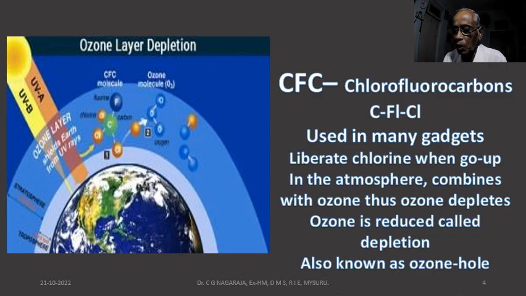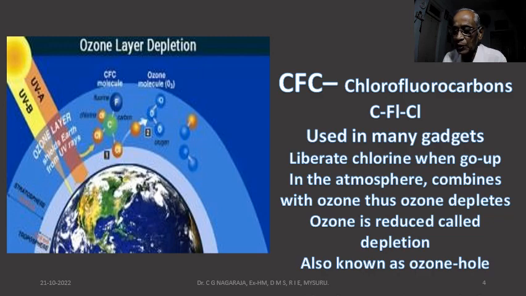It goes up all the way into the ozone layer, and CFC contains, as I told you, chlorine, fluorine, and also carbon. Chlorine and fluorine atoms will break up due to ultraviolet rays, and chlorine and fluorine have an affinity towards ozone, and ozone immediately combines with the chlorine, and in that part the ozone is lost.